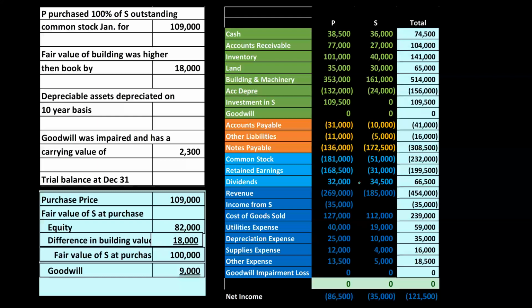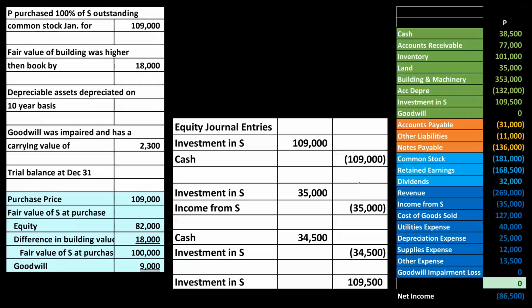Those 34,500 of dividends are also going to be recorded here, cash increasing, with a credit to the investment. So this number and this number represent the 109.5 that is in the investment up top here.